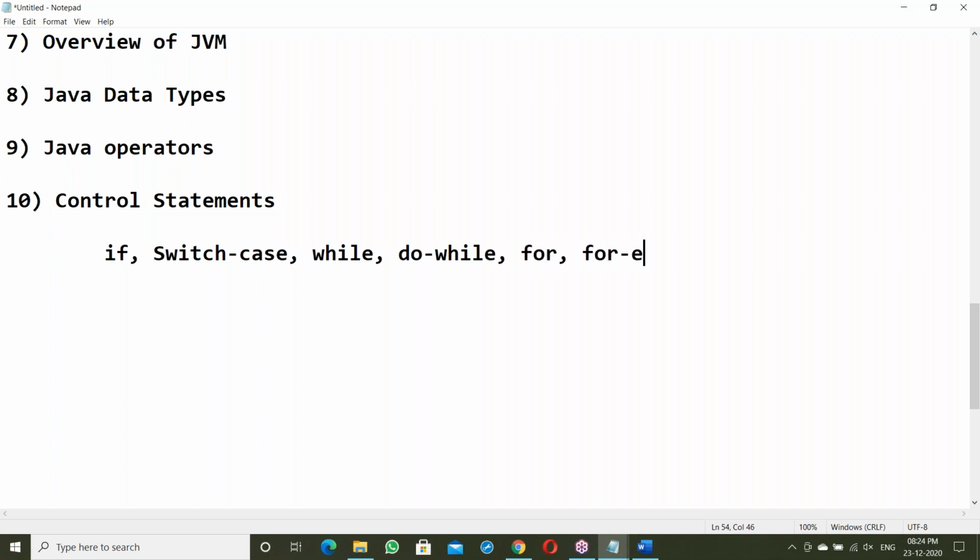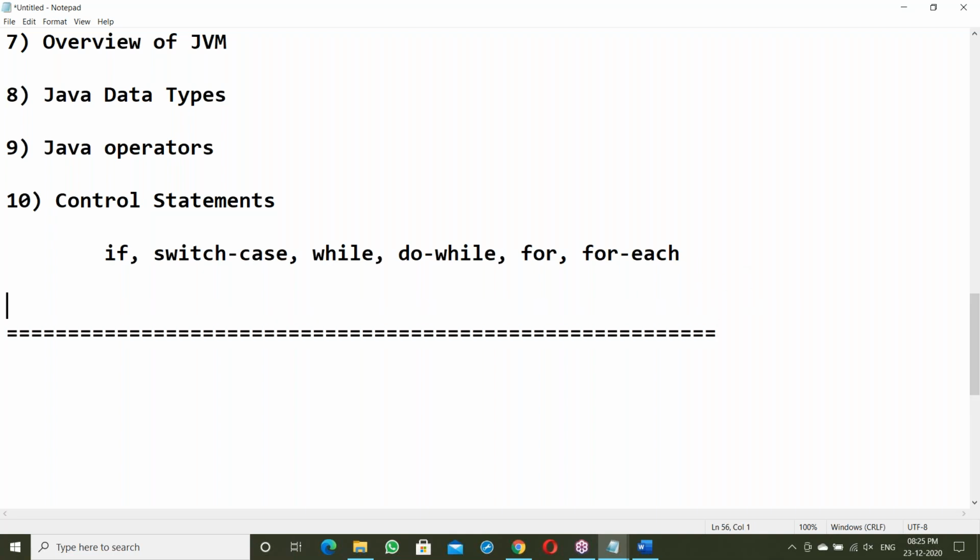Next, for each loop. There are different types of if statements, switch case statements, while loop, do while loop, for loop, and for each loop. These are the control statements, up to the 10th topic.